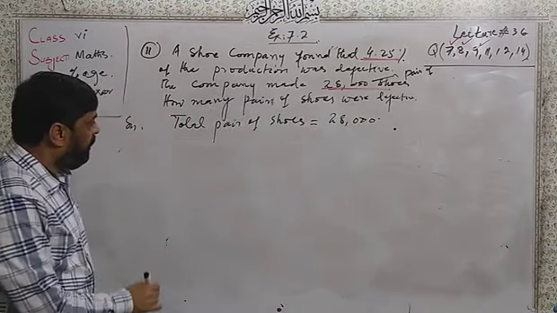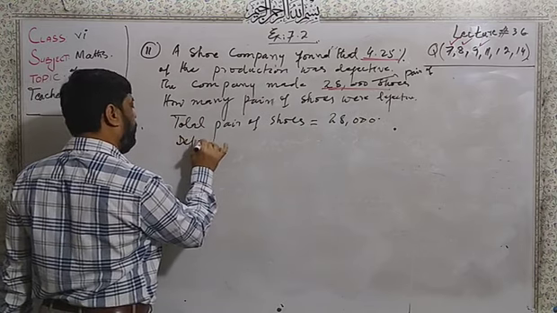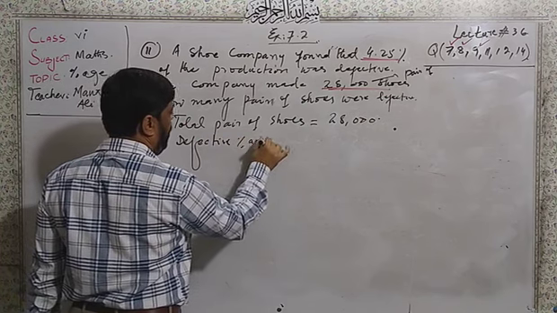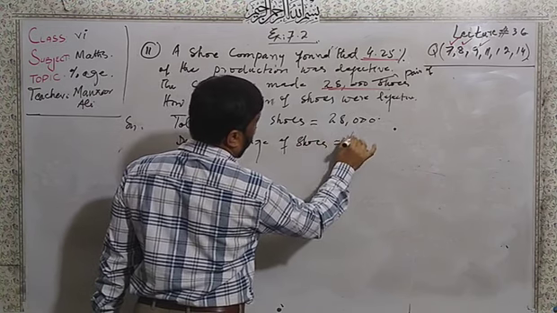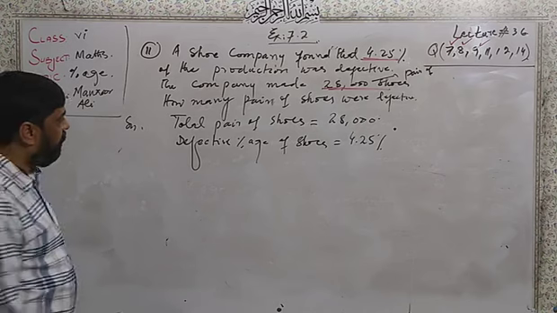Now the defective percentage of shoes is 4.25%.